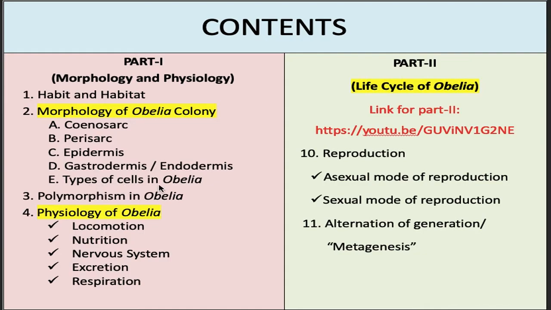of cells will be discussed, different types of zooids which are present in Obelia, and its physiology, in which we will talk about the modes of locomotion, nutrition, excretion, respiration, and the type of nervous system which is present in Obelia. In part 2, the life cycle of Obelia will be discussed. The link for the second video is given here, in which the asexual and sexual modes of reproduction will be discussed, and alternation of generation, which is also called metagenesis in Coelenterata, is discussed.